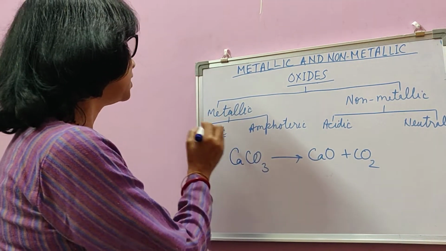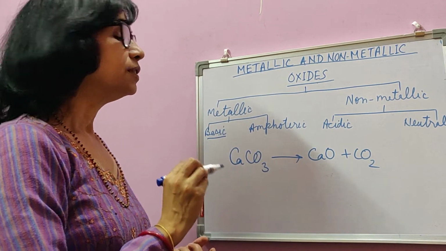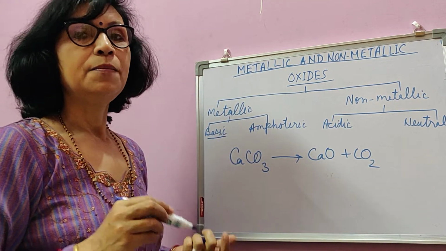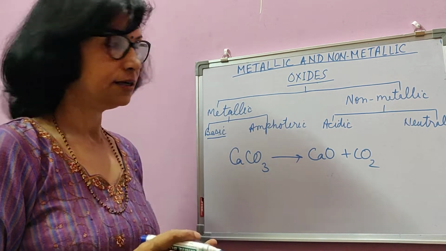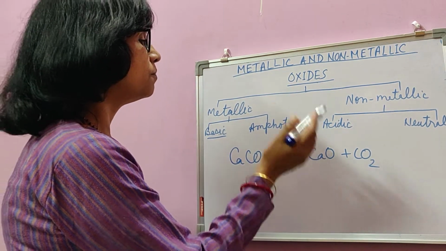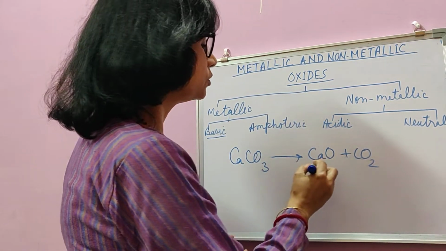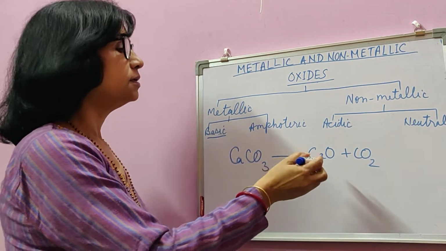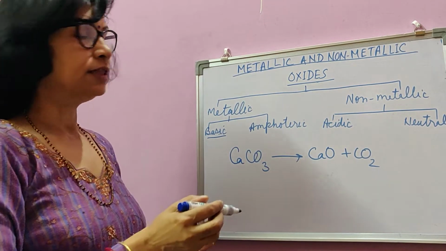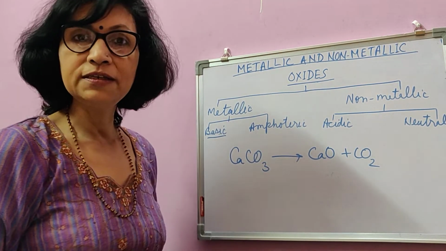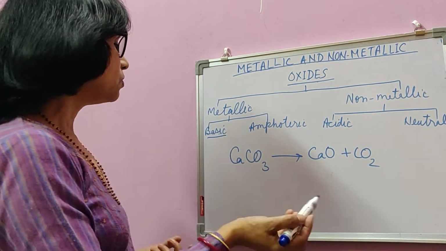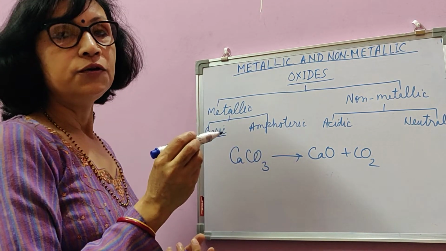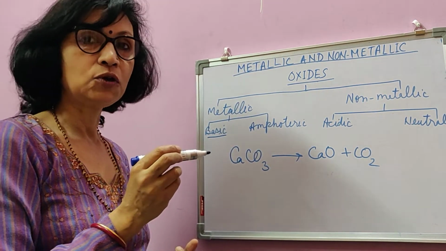If a metallic oxide is basic by nature, then it is said to be a base or basic oxide. The oxides which I have formed before, like sodium oxide, potassium oxide, calcium oxide, copper oxide, lead oxide, all are examples of basic oxides. Basic oxides dissolve in water to form alkali if they are soluble in water.